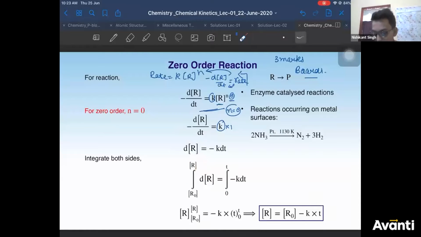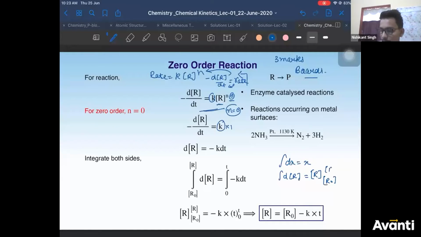Correct? Now what is the integration of dR? It is the same as the integration of dx, which is x. Therefore, the integration of dR will be R. Limit is R initial to R final. Correct? Minus k you have taken outside.